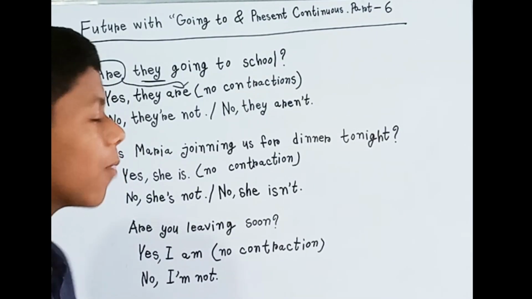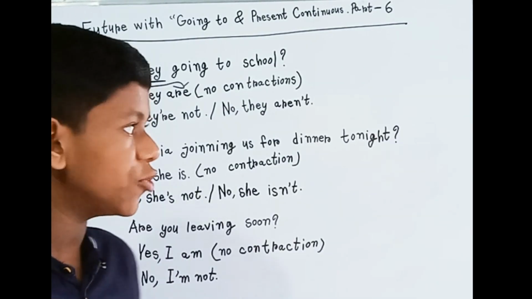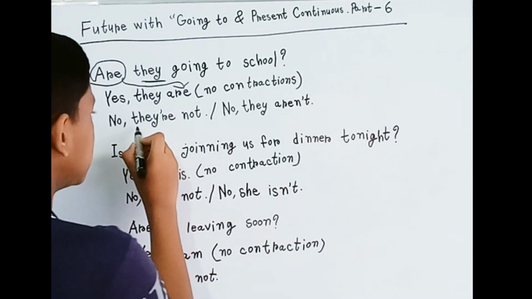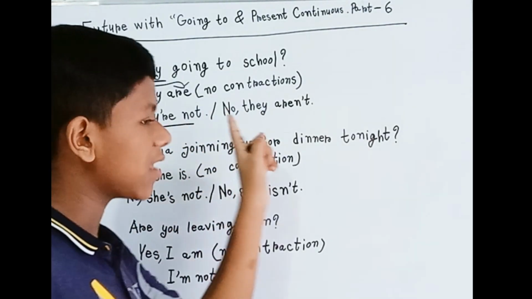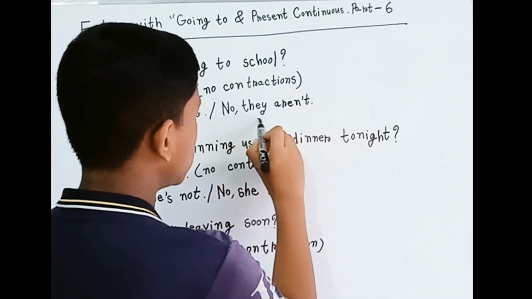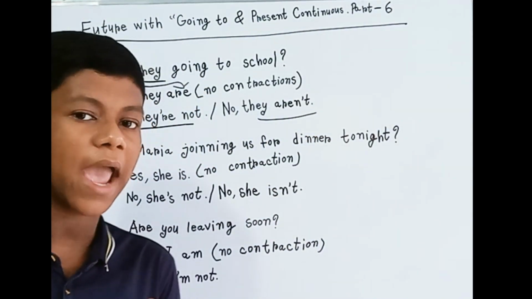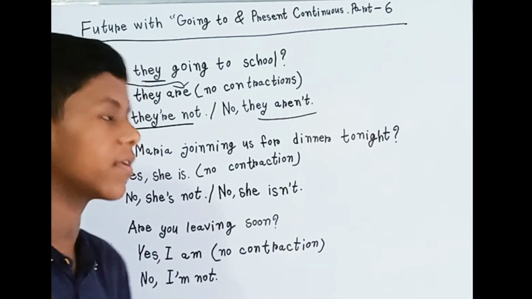Here, in the positive, there's no need to use any contraction, but in the negative we have to use it. Here you can see: no, they're not, they are not. This is the contraction, they are, they are not, or you can say no, they aren't. This is the first example of going to. You can use any types of subjects with going to, that is he, she, I, you, etc.